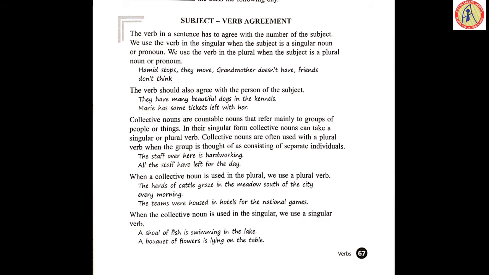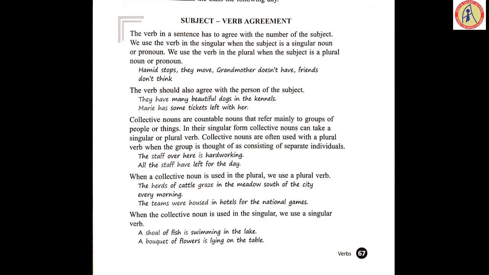Grandmother doesn't have medicines. For example, if I take an object, grandmother is a singular subject. Negative form, we go with doesn't. Grandmother doesn't have what? Medicines. Friends don't think. So friends, what negative form are we applying here? Don't think, or in other manner something you can add here. The verb should also agree with the person of the subject. So, the verb should agree with what? The person of the subject. Please underline that point.